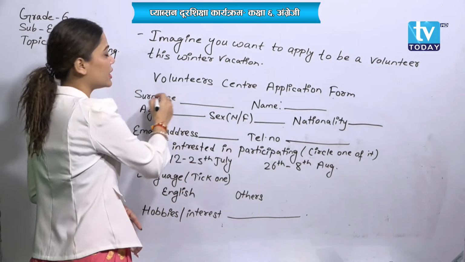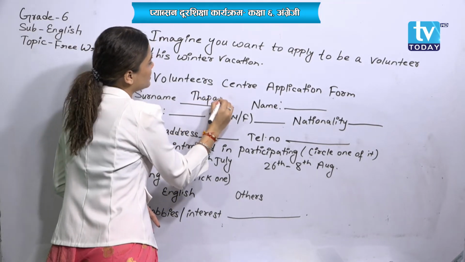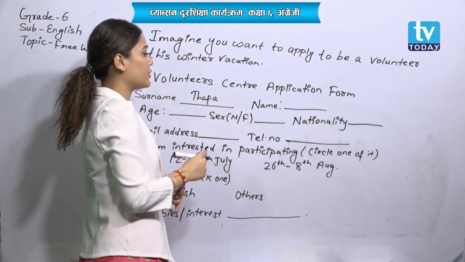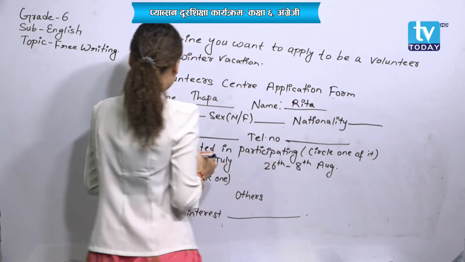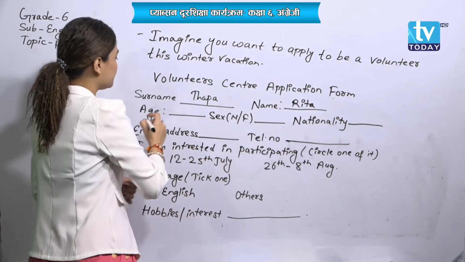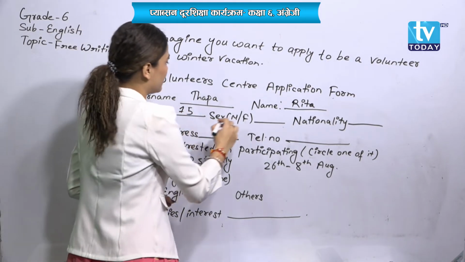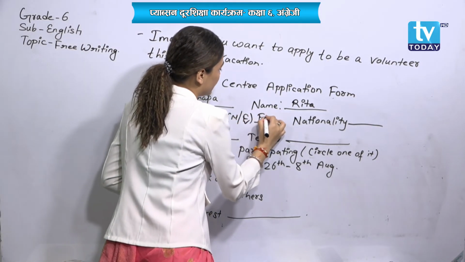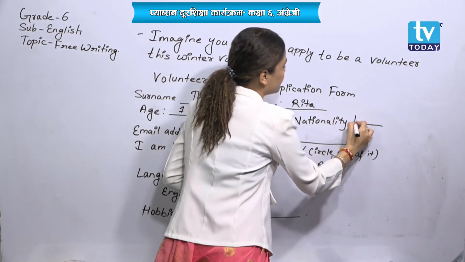Like for example, surname, like Thapa. Surname Thapa. Name, you can write Rita. Age, you can write 15. Sex, female, right? Female. Nationality, Nepali.